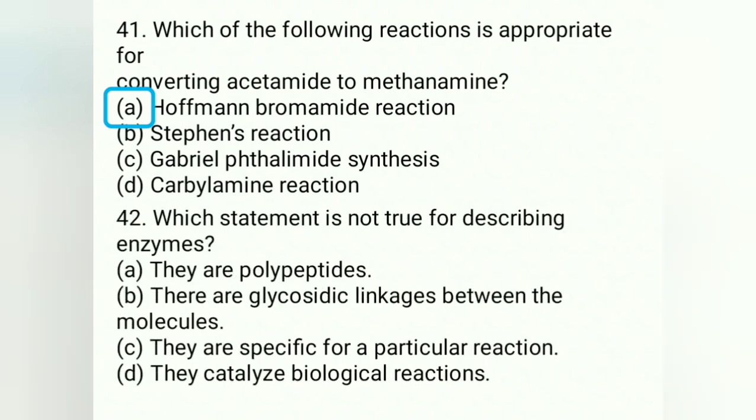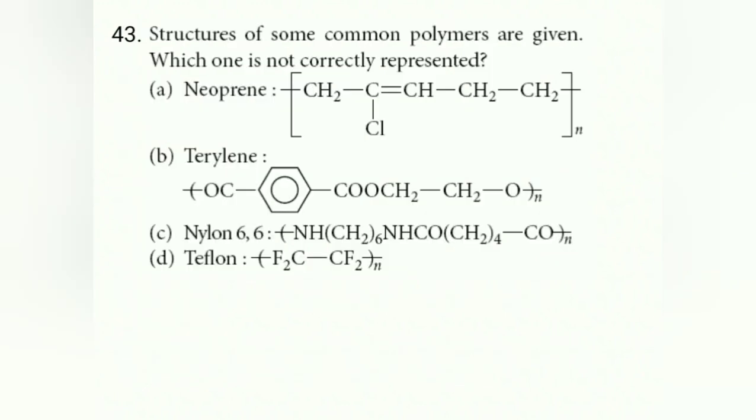42nd, which statement is not true regarding enzyme? They are polypeptide is correct. They are glycosidic linkage between the molecule is wrong, because glycosidic linkage is present only in case of the carbohydrate. Hence the answer for this question is B. 43. Structure of some common polymers are given, which is not correctly matched. So now you can see for neoprene only four carbon is present in the molecule. So that neoprene itself is wrong.